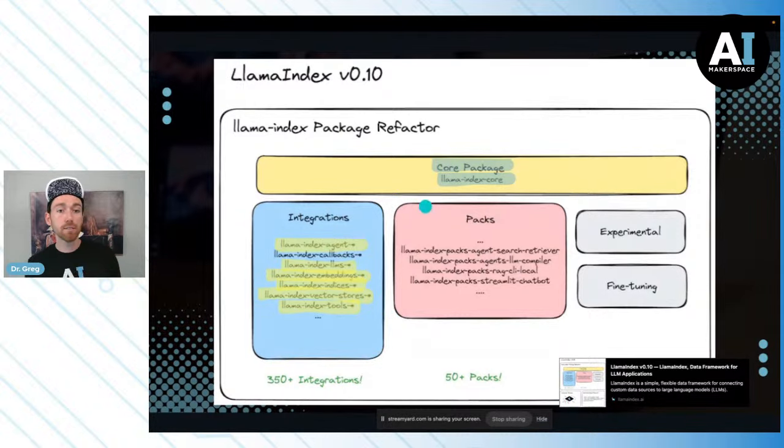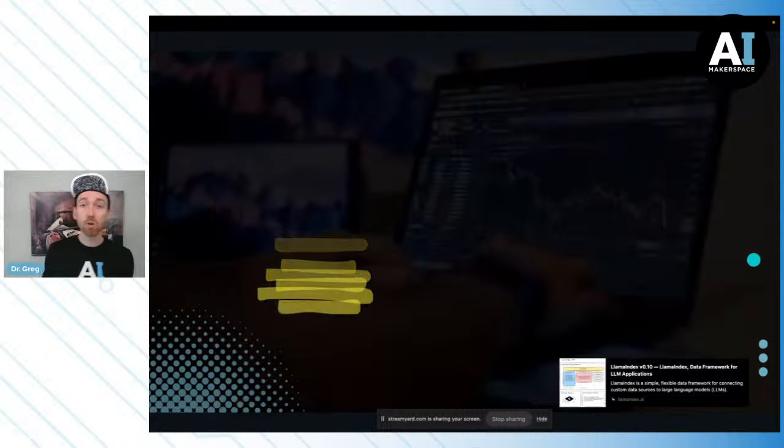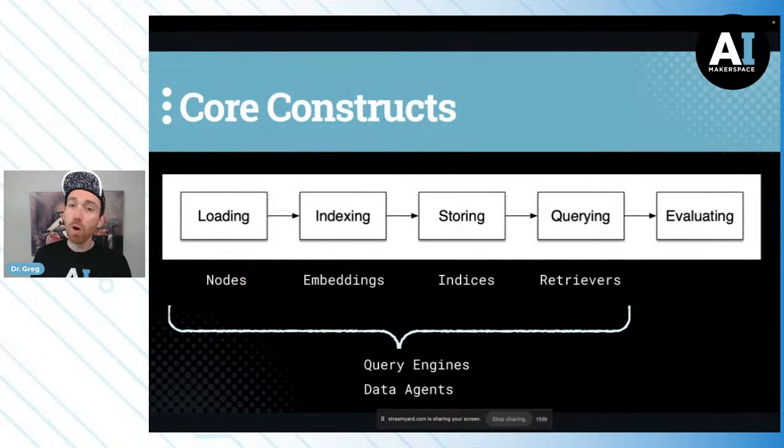But before all that, let's focus on the core of LlamaIndex. Let's focus on the core constructs. Let's walk through this step by step. The core constructs are associated with steps of the process, the same process we just diagrammed out. We need to load our data. We need to index all of the data. We need to store it, and then we can ask questions against it. The structures within LlamaIndex core we need to be able to leverage are nodes, embeddings, indices, retrievers, query engines, and data agents. Let's walk through step by step.